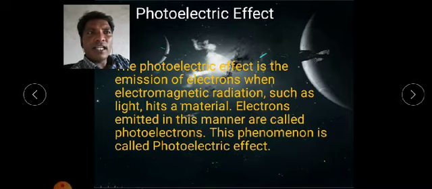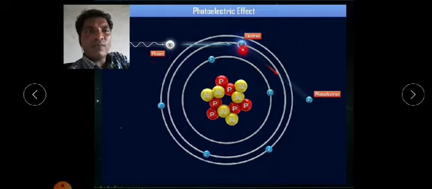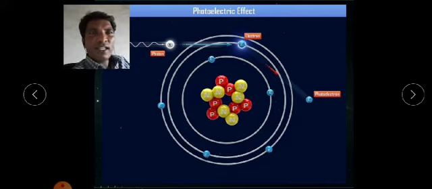See the next diagram. You can see in this diagram that light radiation falls on the metal surface of this material, and photoelectrons, or electrons, from the metal surface are emitted. So these are the emitted electrons. These electrons are called photoelectrons. This is a simple diagram for understanding the photoelectric effect.